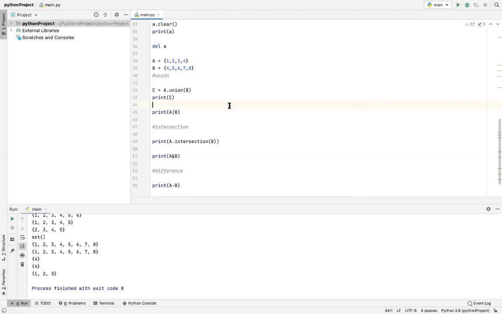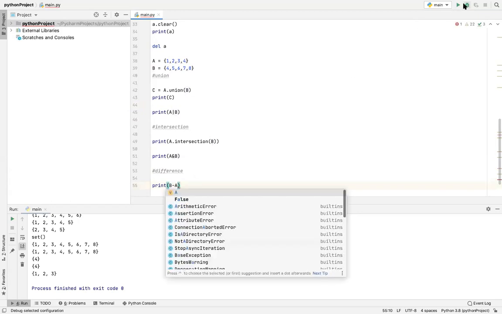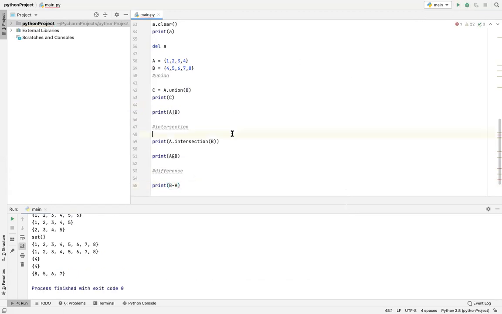So the difference of A and B is a set of elements that are only in A but not in B. You can also do it the other way around. B minus A would be the elements which are in B but not in A.